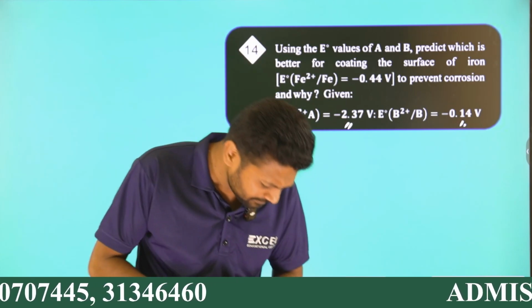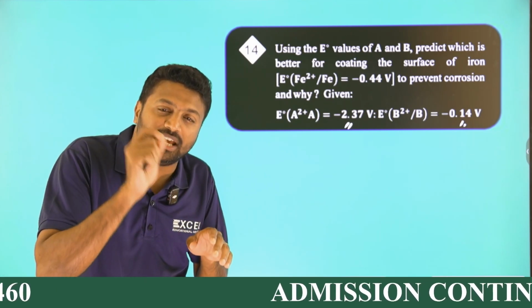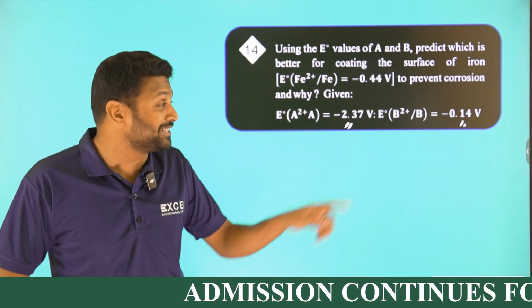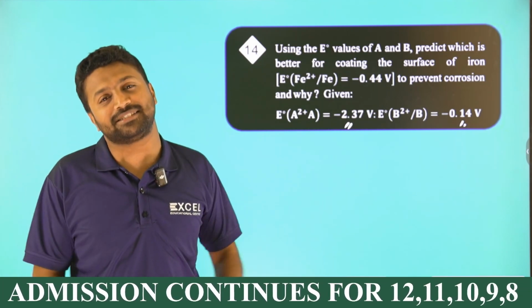So here the question is clear. To prevent corrosion of iron, iron will be coated with A or B. Obviously it will be A, because A is more reactive. Why A is more reactive? Because A is having less electrode potential.